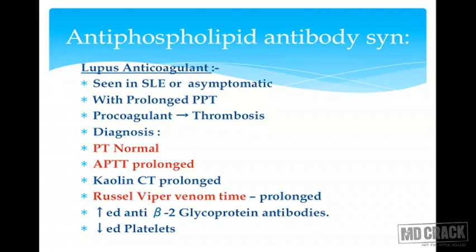If you investigate the patient, what do you find? Prolonged PTT. Its name is anticoagulant, but it's a misnomer. It's basically a procoagulant which leads to thrombosis.